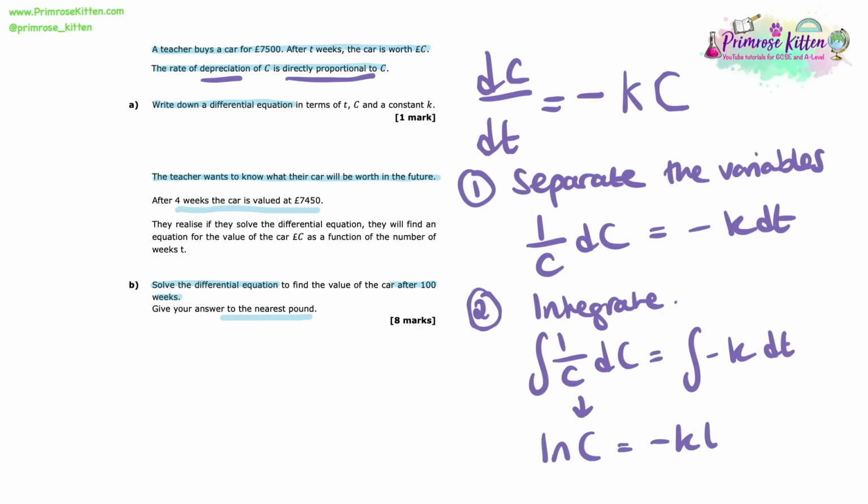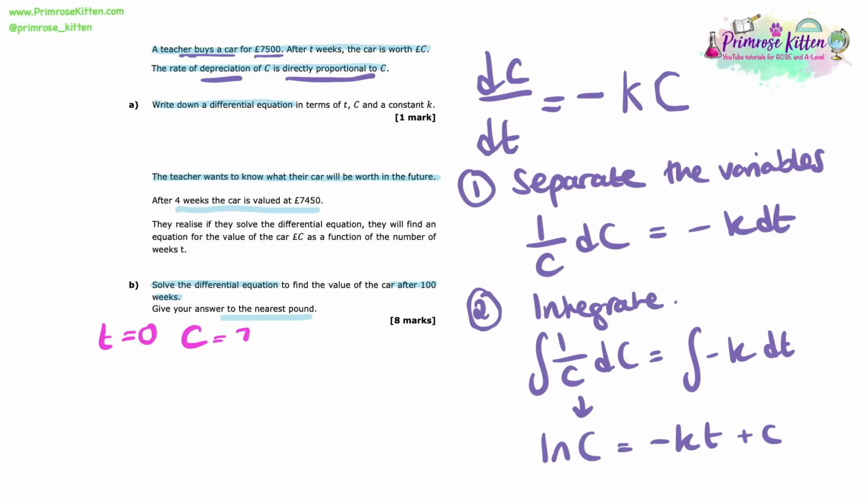Now 1 over C will simply integrate to ln C. And minus K with respect to dt, don't forget K is just a constant here. So when we integrate a constant, we just introduce that variable. So here this becomes minus kt. And we have to stick on a plus c because, of course, that plus c is representing the constant from both sides of this equation.